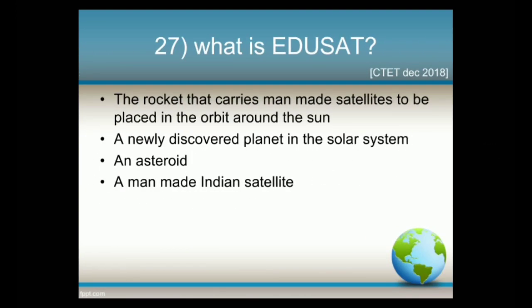Next, what is EduSat? Options: the rocket that carries man-made satellites to be placed in the orbit around the sun, a newly discovered planet in the solar system, an asteroid, or a man-made satellite. It is a man-made Indian satellite. It is the first Indian satellite built exclusively for education.